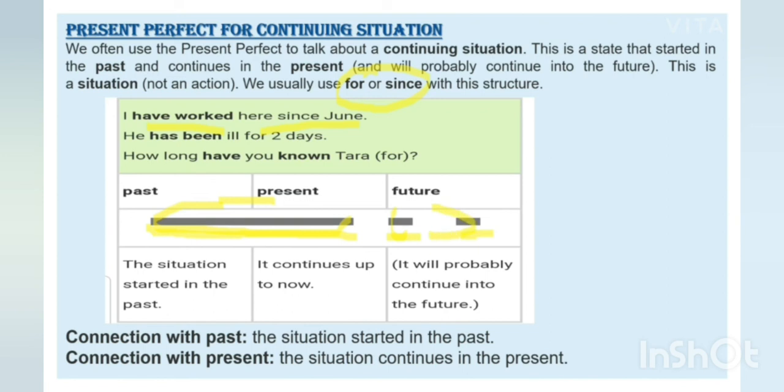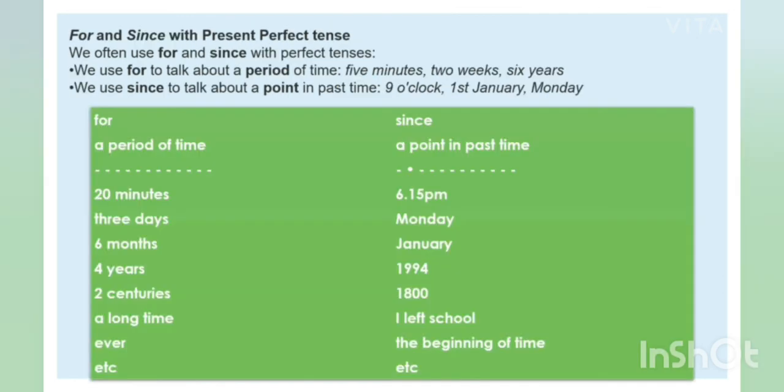He has been ill for 2 days. How long have you known Tara? Fine. So this is one more situation when we use present perfect tense. Now for and since with the present perfect tense. See, when we use for, we basically use it to talk about a period of time, like 5 minutes, 2 weeks, 6 years. It means it's a period of time.